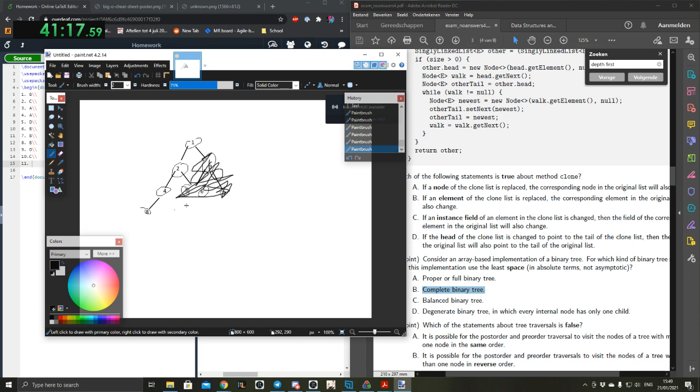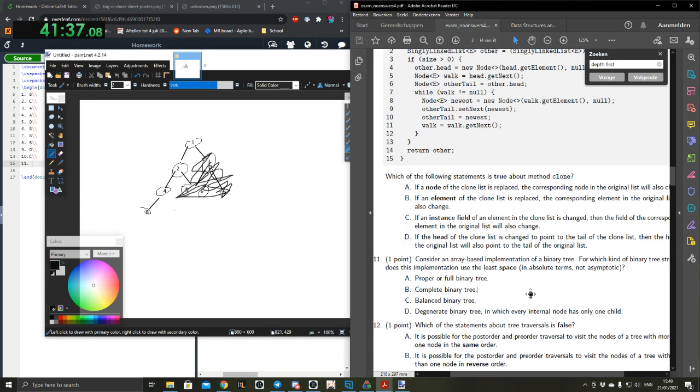Is it though? I could understand that if it doubles in size every time you add a new layer, then this would not be a good idea. But does it though? That's how these are. I guess if they ask for the least space, they don't have. Isn't it the same for all the trees though?